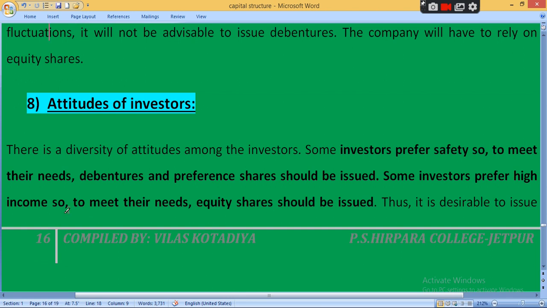Some investors prefer high income, so to meet their needs. If you prefer high income, then along with high income there is also high risk. Higher the return, higher the risk. Lower the return, lower the risk. Generally in equity shares, if the company earns good profit, then the company has to provide higher dividend, so higher income for the shareholder. If the company suffers a loss, then the company cannot provide dividend. So to meet their needs, equity shares should be issued.